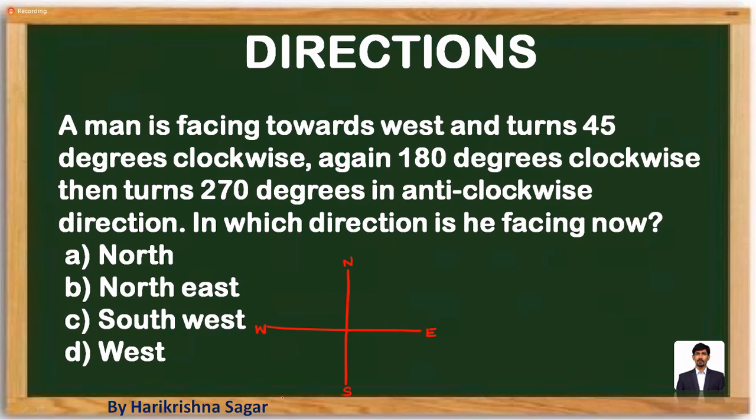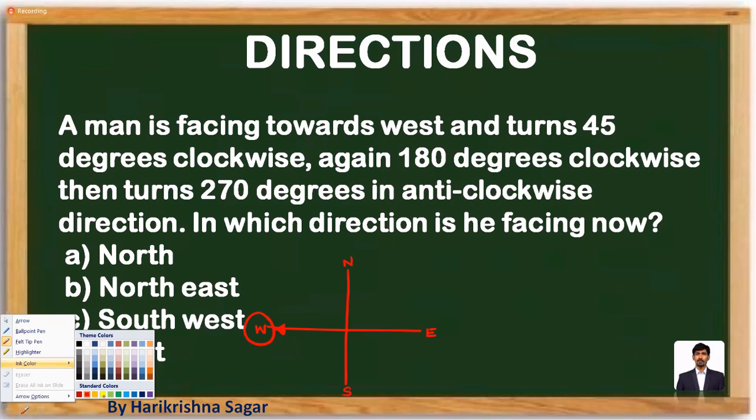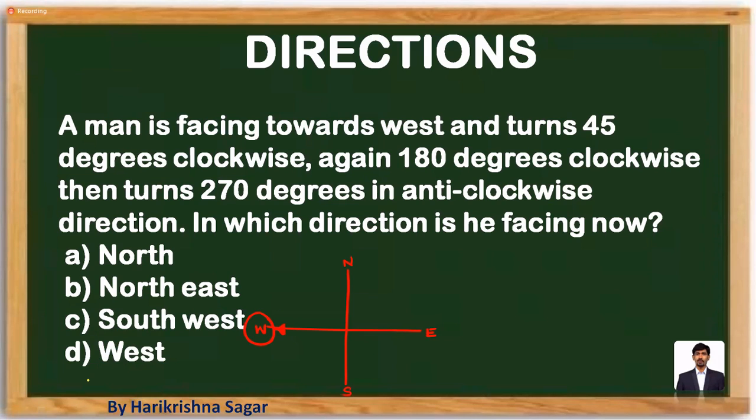East, west, north, south. First draw the diagram. A man is facing towards west. Let's highlight the given reference value and move forward as per the data. I told you, instead of wasting your time by moving the rotation, just take the overall value. As per the data, he moves 45 degrees in a clockwise direction, plus 45, and 180 degrees in a clockwise direction, plus 180, and 270 degrees in anti-clockwise direction, minus 270. In which direction is the person facing now?